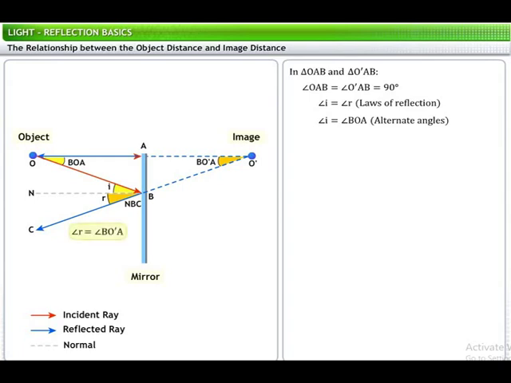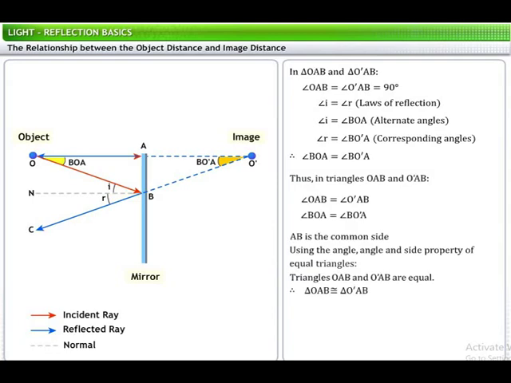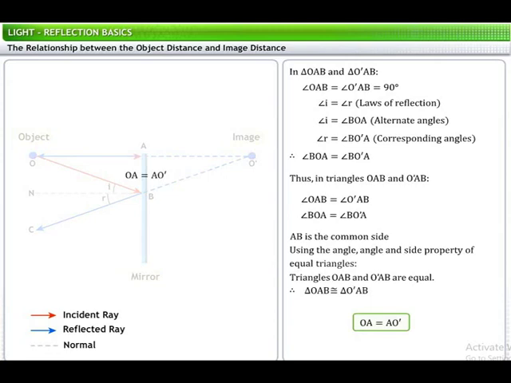Therefore, angle R is equal to angle BO dash A. Therefore, angle BOA is equal to angle BO dash A. Using the angle and side property of equal triangles, we can see that triangles OAB and O dash AB are equal. Equal triangles have equal sides. Therefore, OA is equal to AO dash, which means that the distance of the image from the mirror is equal to the distance of the object from the mirror.